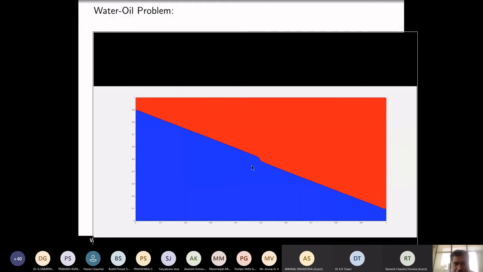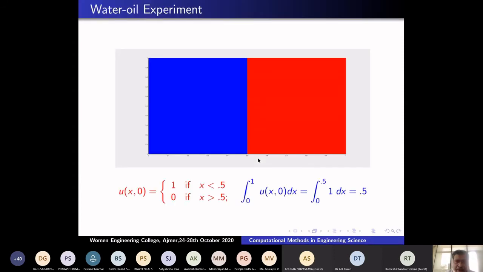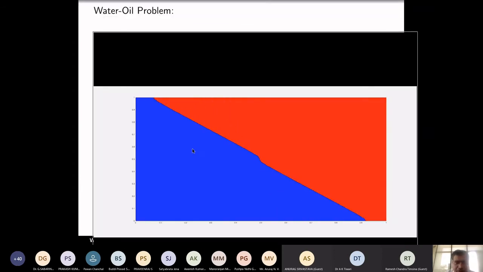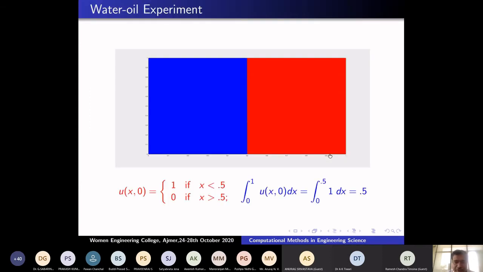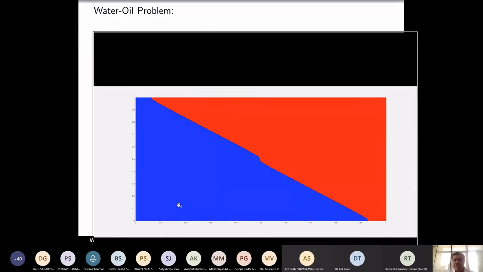While moving, the water droplet at the point x equal to half, in the middle, the mid value of the water droplet remains there. Therefore, the velocity of that droplet is 0. And look at the red line: this side is equal to this side. That means the oil u_o(x,t) is nothing but 1 minus u(x,t). Here the initial data was decreasing, but the solution is continuous. I repeat it: the initial data is discontinuous, 1 and 0, but the solution is continuous.